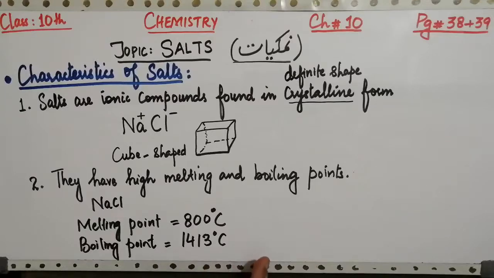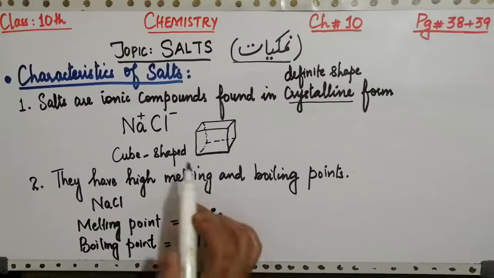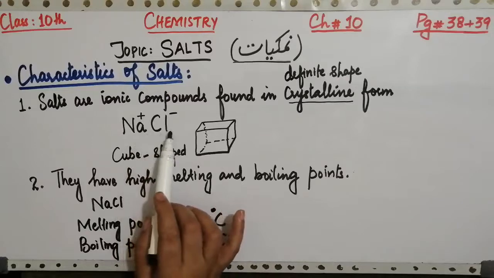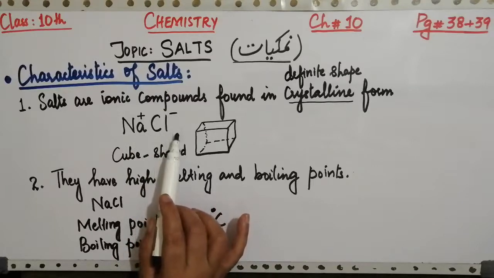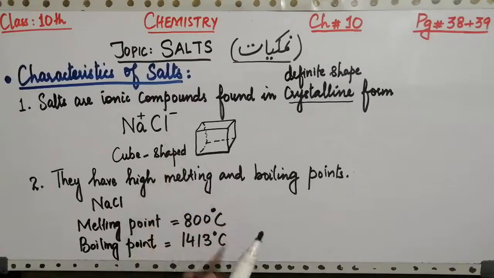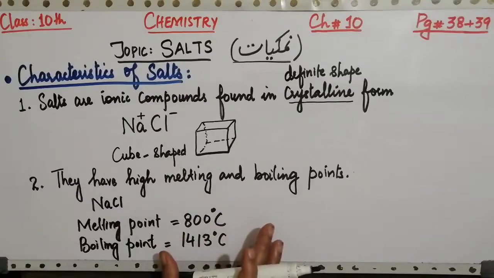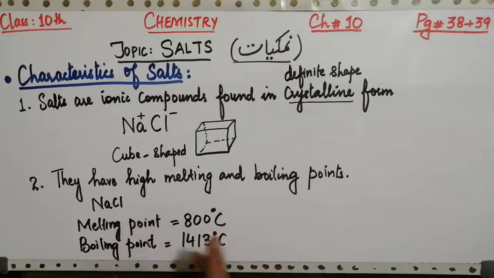As ionic compounds are made up of positive as well as negative ions, there exist strong electrostatic forces of attraction between oppositely charged ions. So a great amount of energy is required to break these forces. That's why they have high melting and boiling points.